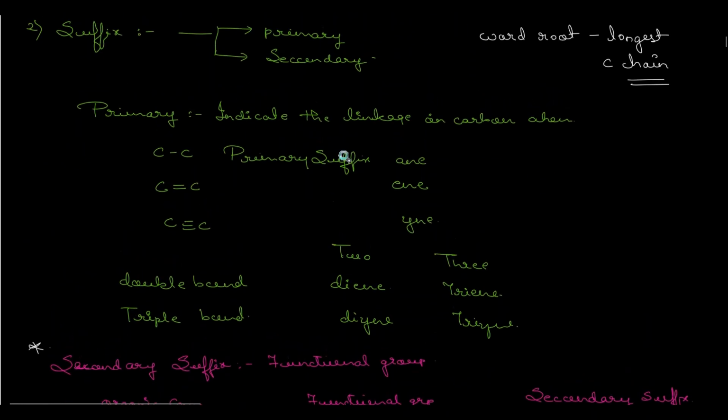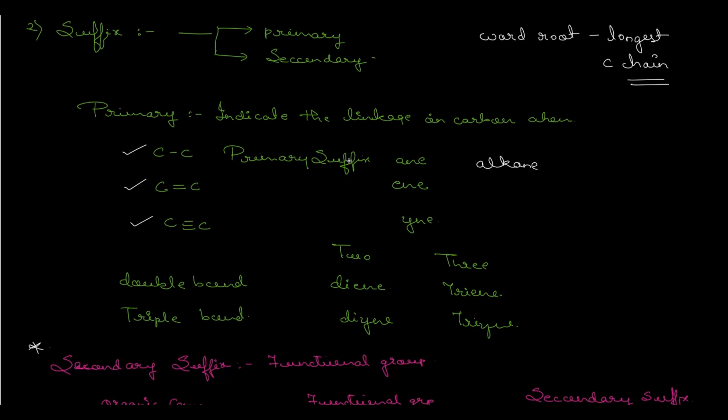Now suffix are of two types. First the primary and the second is the secondary. Primary one indicates the linkage on the carbon atom. On the longest carbon chain that you have counted, whether the linkage between carbon to carbon consists of single bond, double bond or triple bond. If the longest chain consists of only single bond, then ane, that is alkane, should be used.